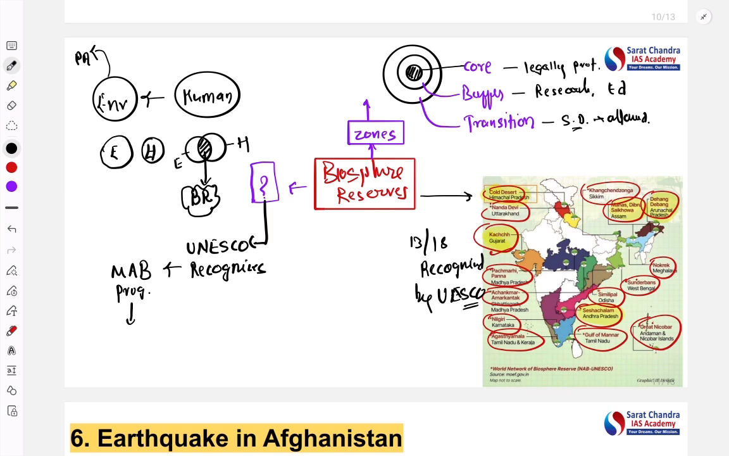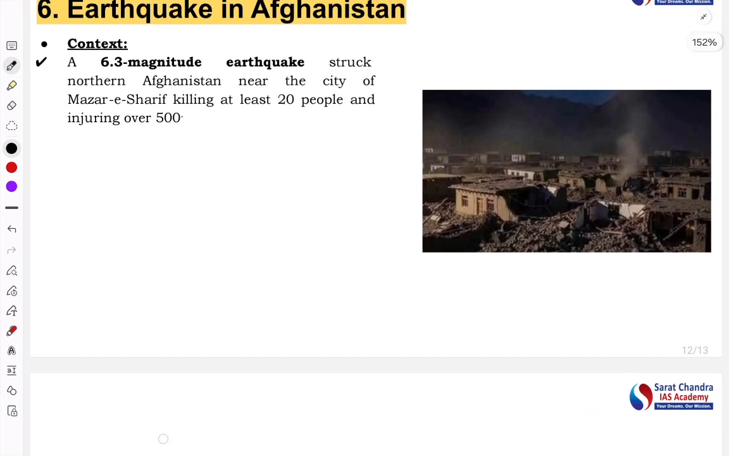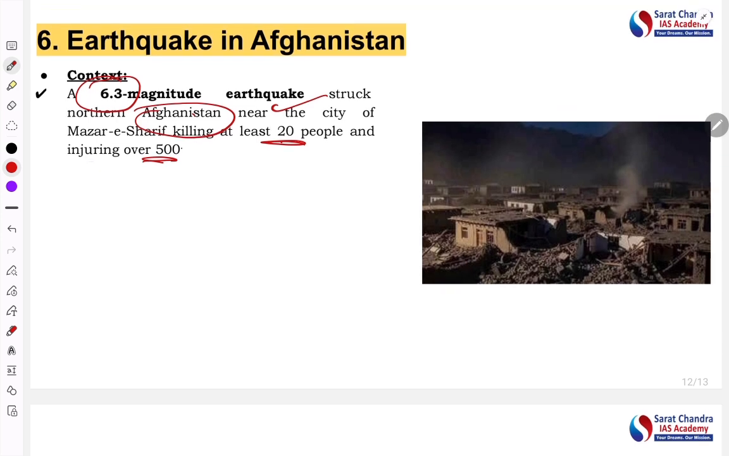Next article is the earthquake in Afghanistan. This is our last article. Recently a 6.3 magnitude earthquake was observed in northern Afghanistan. Around 20 people have been killed and more than 500 injured. This is the news, and this is not new for Afghanistan. There was a deadlier earthquake in August which killed more than 2,200 people. That was one of the deadliest earthquakes in Afghanistan's history.